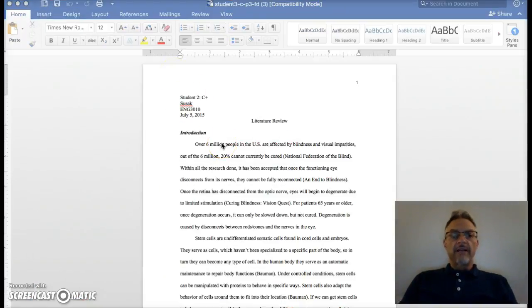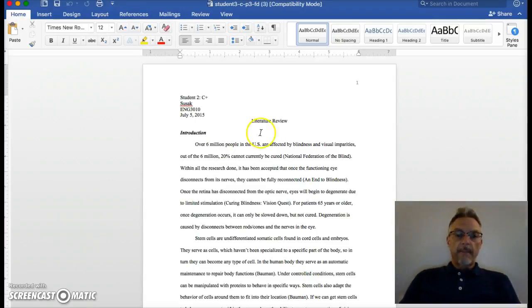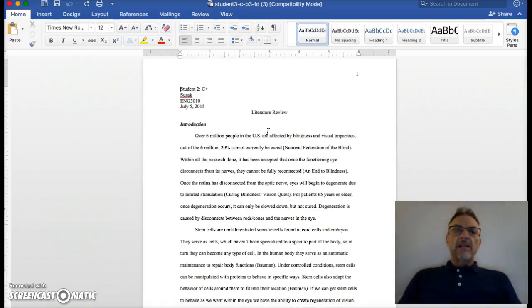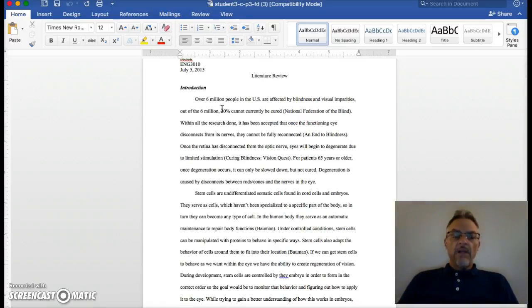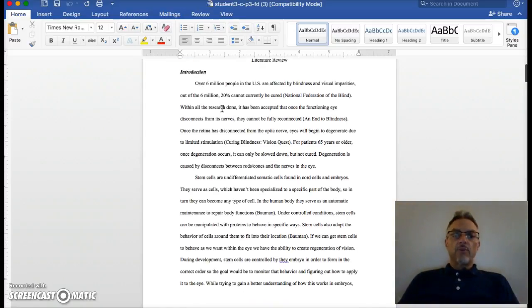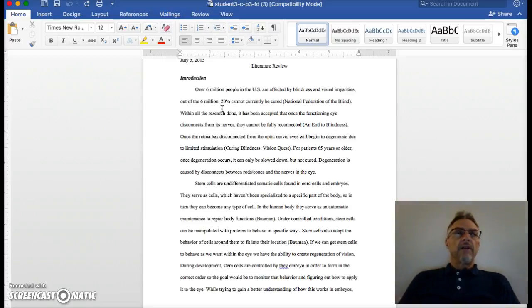So the first text we're going to look at, and these are the 2 that are down at the bottom of this week's assignments. The main thing I want to point out to you is the difference between the 2 drafts, and as you'll notice up here in the upper left-hand corner, it says Student 2 C+. So this is one of those papers that's probably like a 75, 76, 77, or 78, or whatever the numbers come up for C+ are. The one thing I want to point out to you, the difference between this draft and the more successful draft that we'll look at second, has more to do with summary versus conversation.